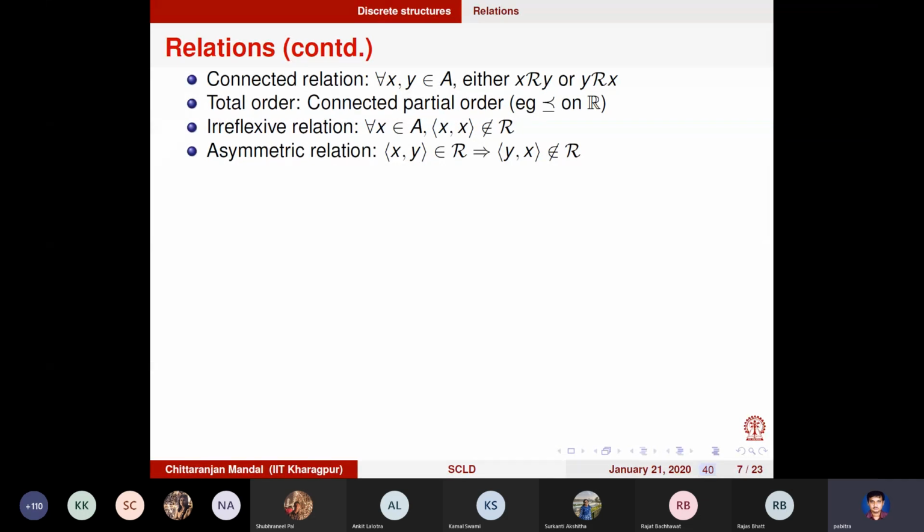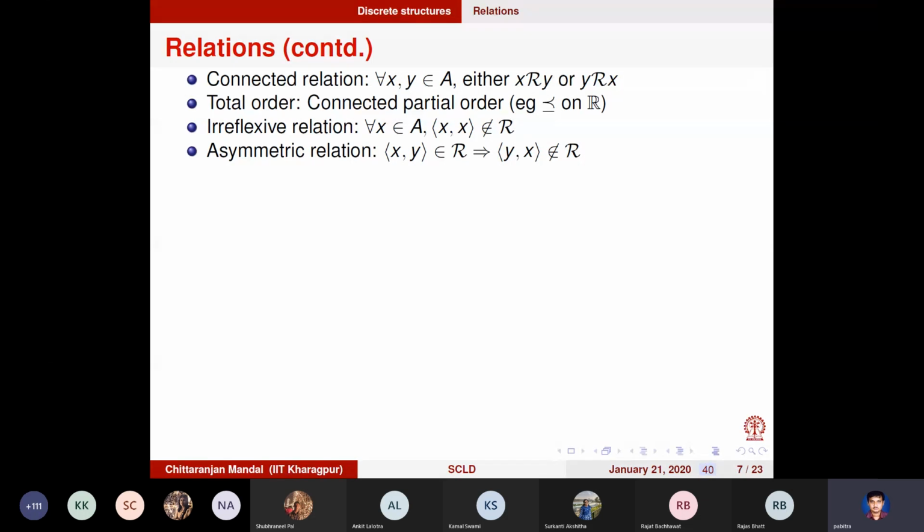Now let us look at another kind of relation, which is a slightly more restricted version of a partial order relation. We call a relation a strict order if it is irreflexive, meaning for all x, x is not related to itself, and asymmetric, which is another condition: if x is related to y, then y cannot be related to x.